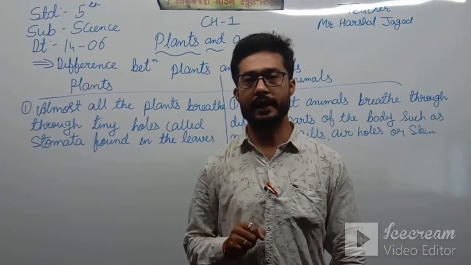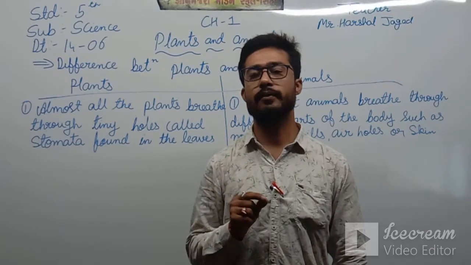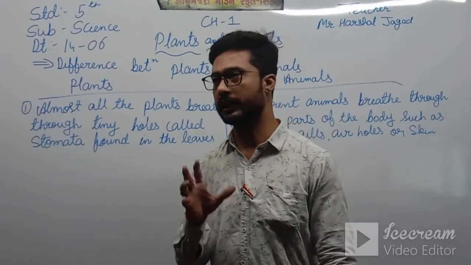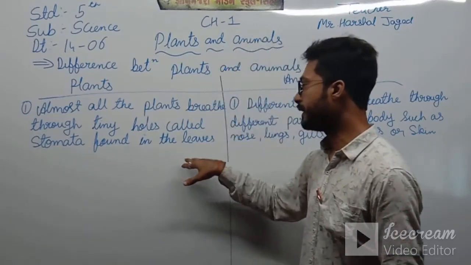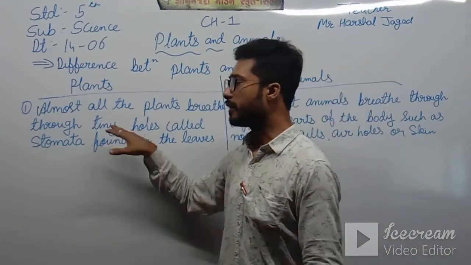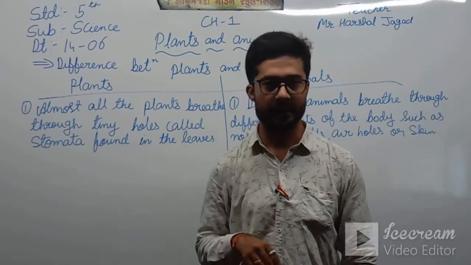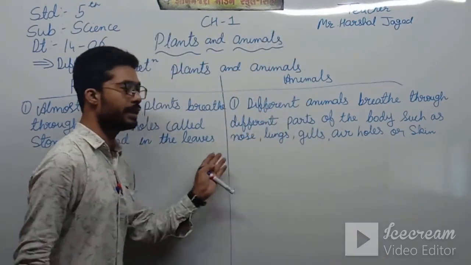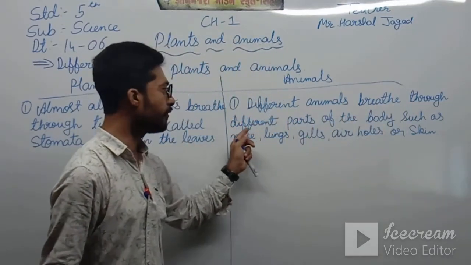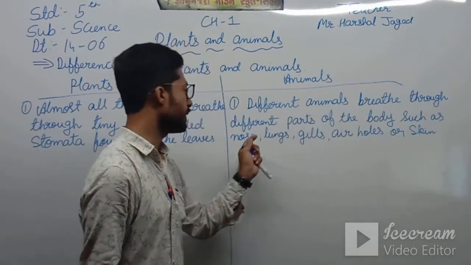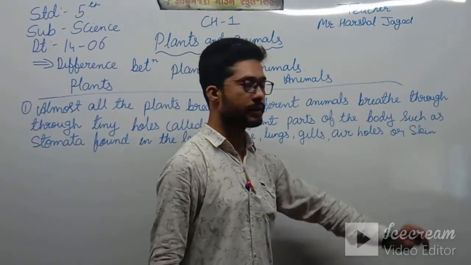During the daytime, there are small tiny holes in the leaves known as the stomata, from which the plants breathe. But if we take the animals, different animals breathe through different parts of the body such as nose, lungs, gills, air holes or skin.